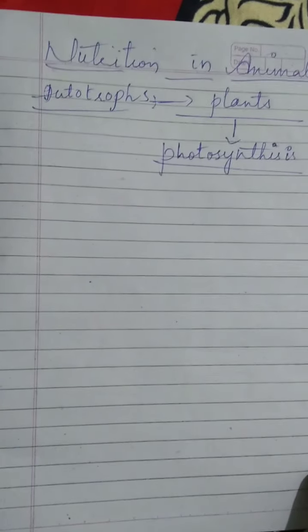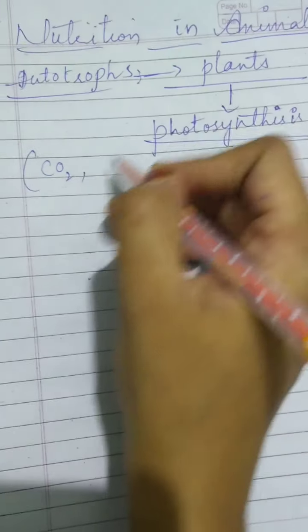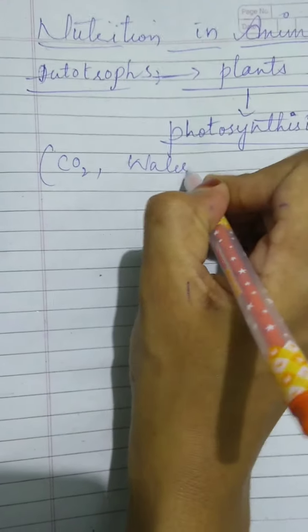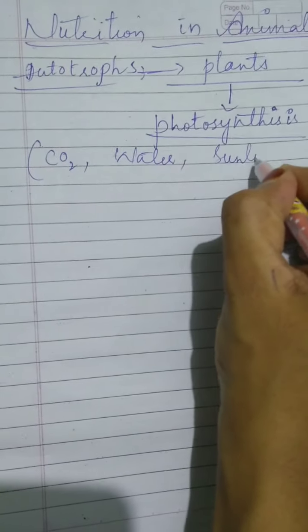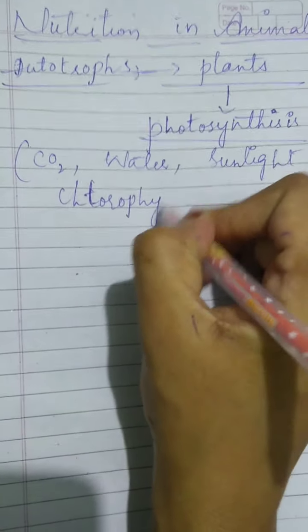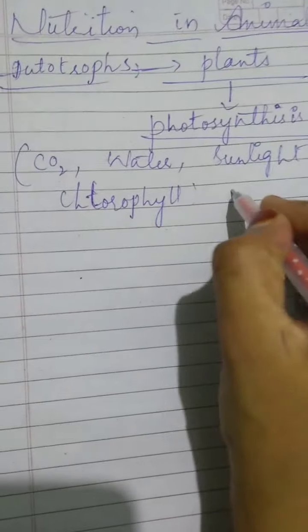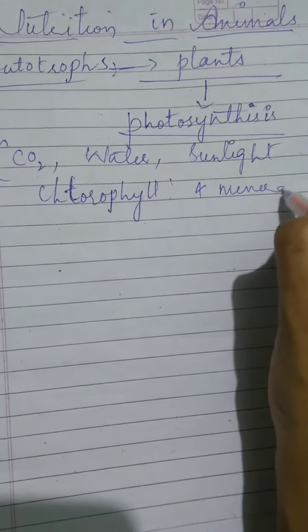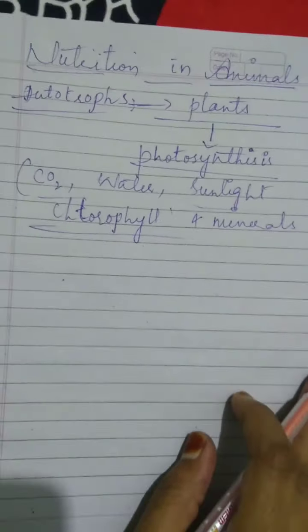And how does photosynthesis occur in plants? They use raw materials which they get from their surroundings. What are the raw materials? Carbon dioxide, water, sunlight, chlorophyll, and minerals. These are the raw materials which are required by the plant to prepare their own food.